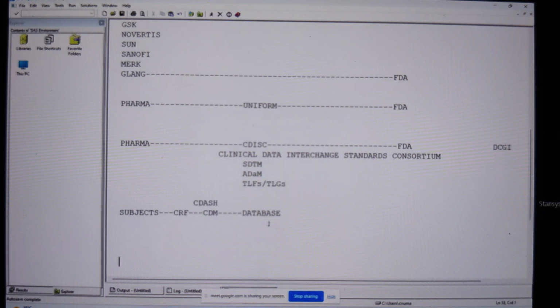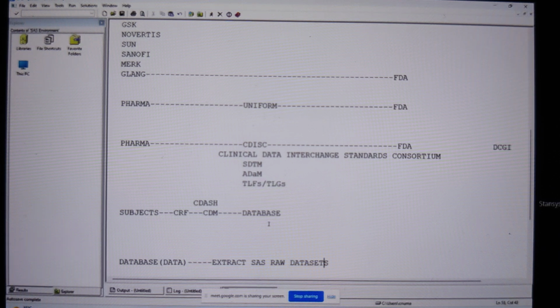So what does it mean? In real time, when you collect the data into the database, right now we have the data in the database. And the SAS program, remember, in the starting I told you we have a SQL program. By using the SQL program, we are going to extract the data from the database into SAS as SAS data sets. Simply we call them SAS data sets. We extract the data from the database.